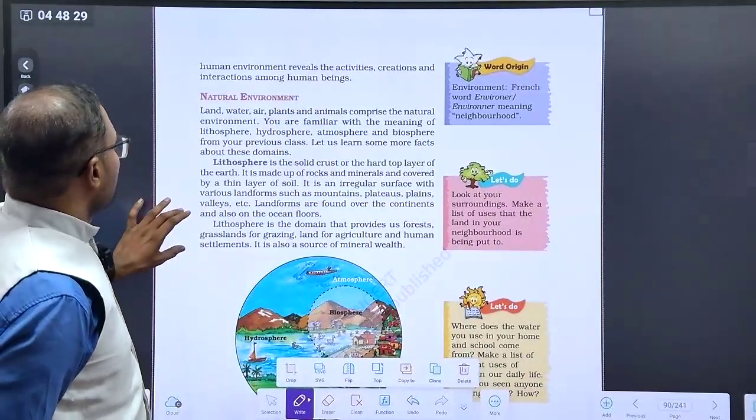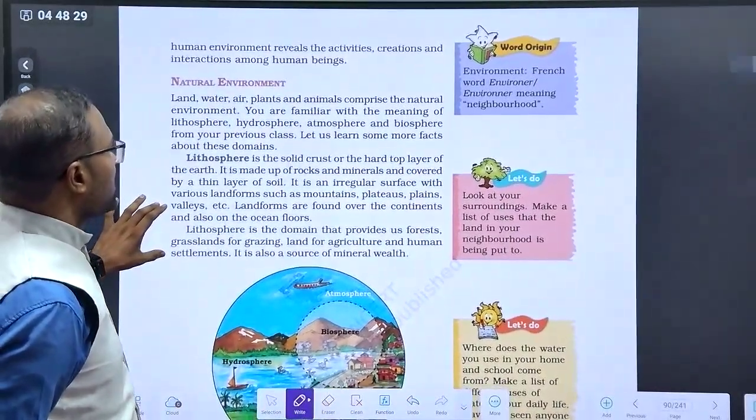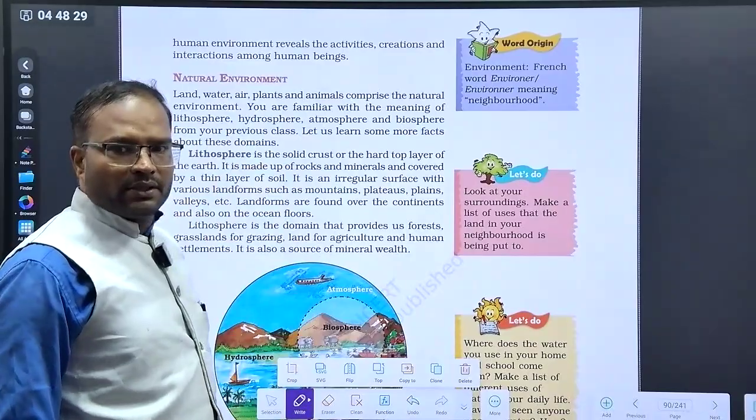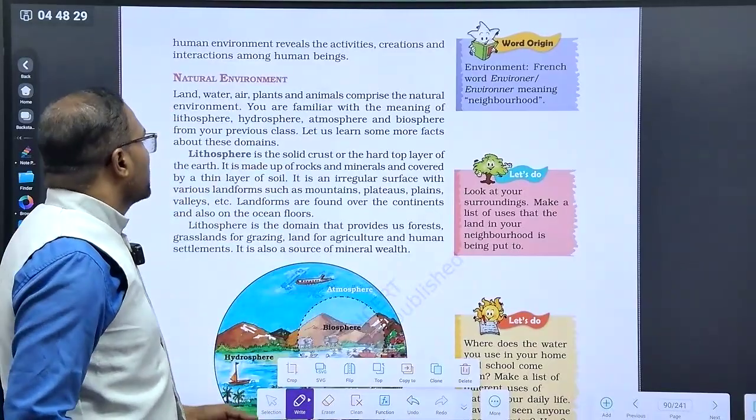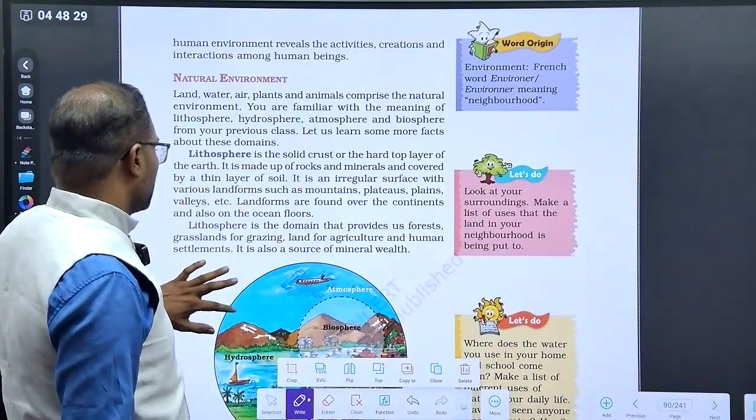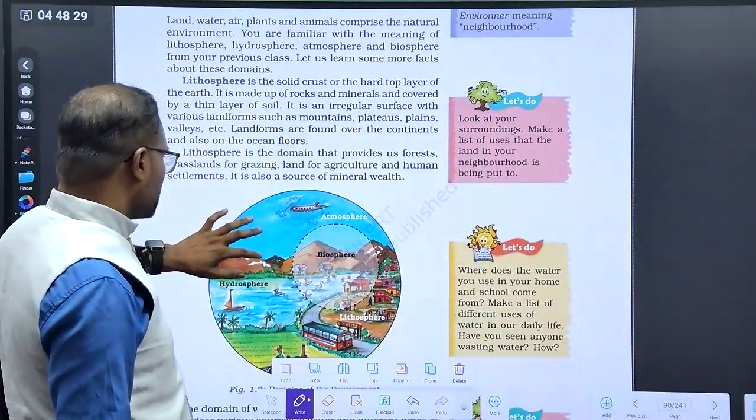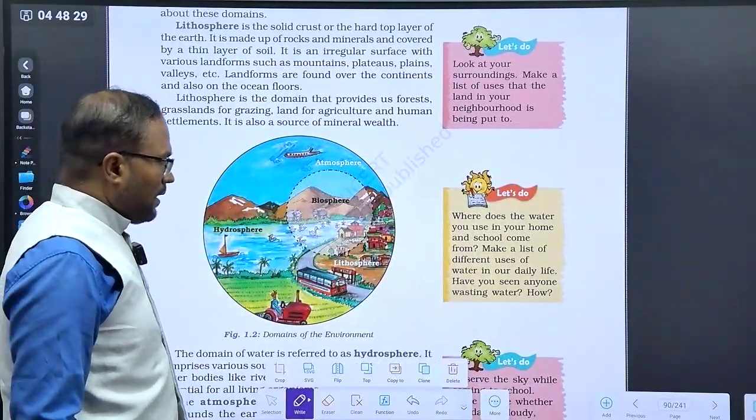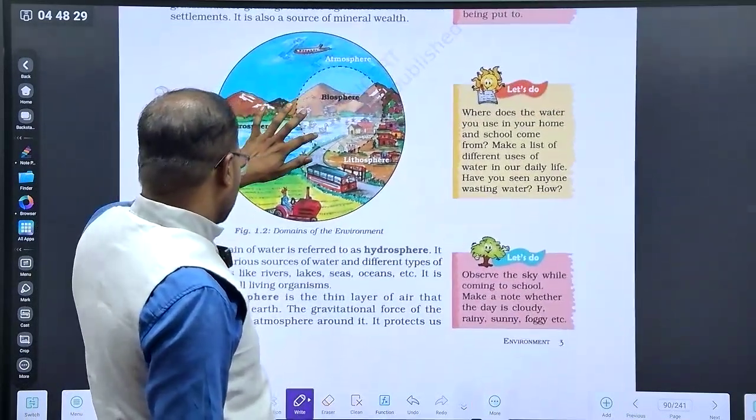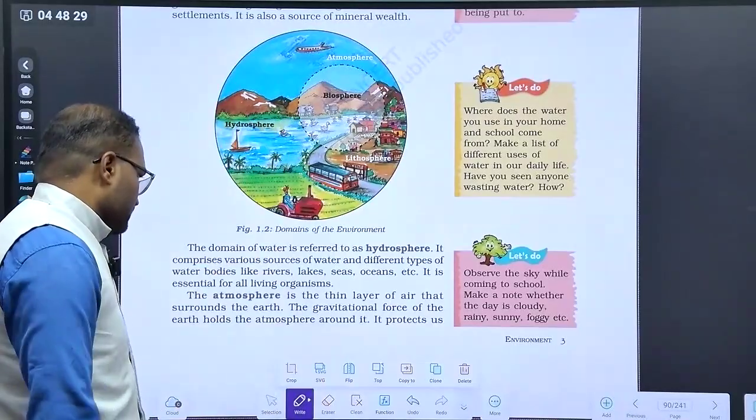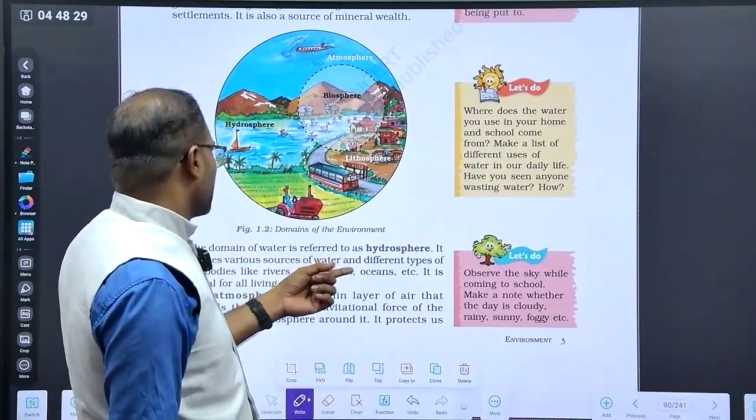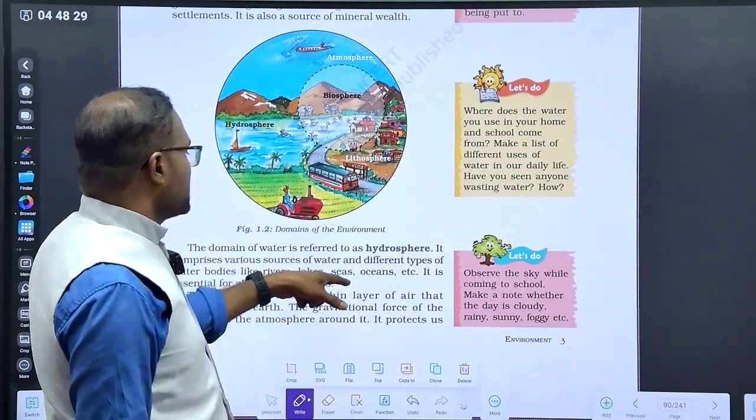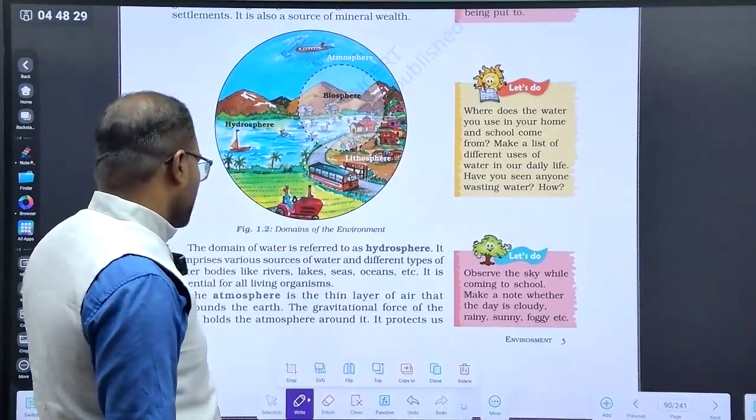Natural environment, then surroundings and all. Whenever you are introduced to a new word, you should know the origin of the language for that word. You already know what is lithosphere, atmosphere, hydrosphere and biosphere. The domain of water is referred to as the hydrosphere. It comprises various sources of water, different types of rivers, lakes, seas and oceans. Remember, rivers, lakes, seas and oceans all form the hydrosphere.